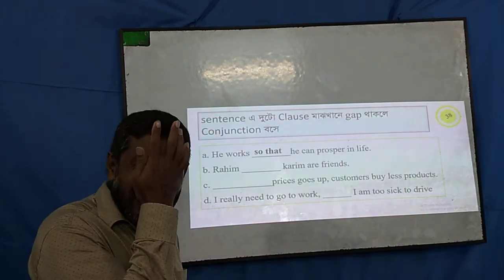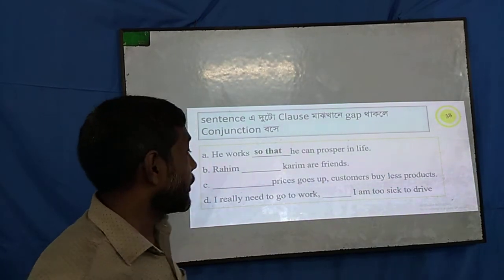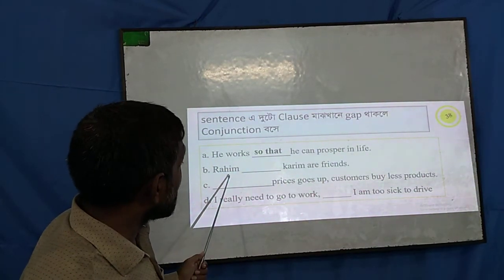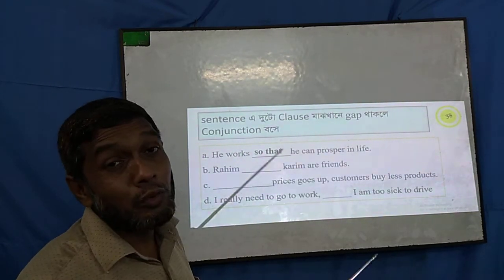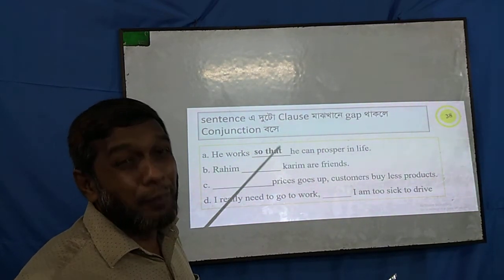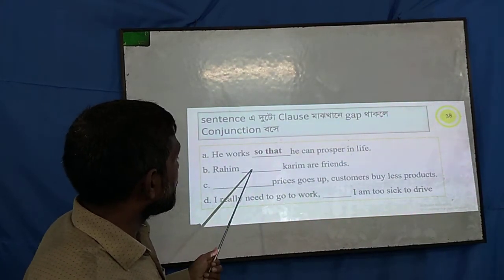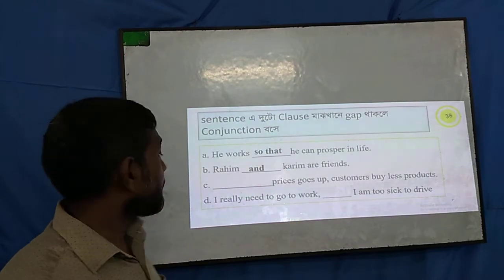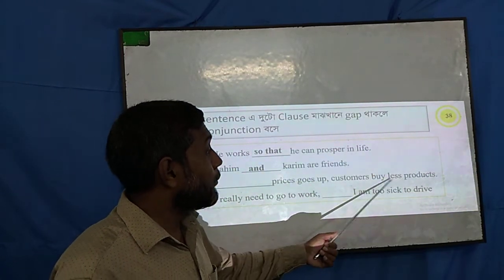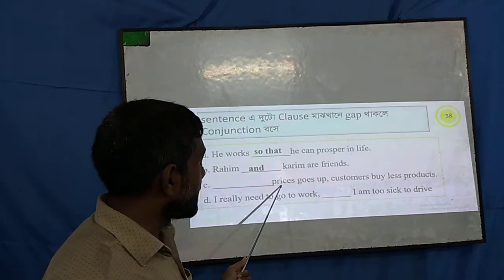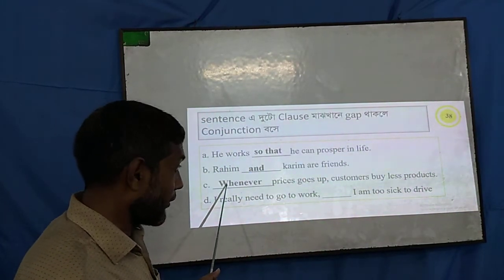Also I told you the places for conjunction in the chapter of sentence connectors. And a conjunction can connect two words, two clauses, two sentences, and two phrases. So Rohim and Korim are two words, so I have to use a conjunction here. Again, dash prices goes up, customers buy less products. So this is a clause, this is another clause. So again I have to use a conjunction here.